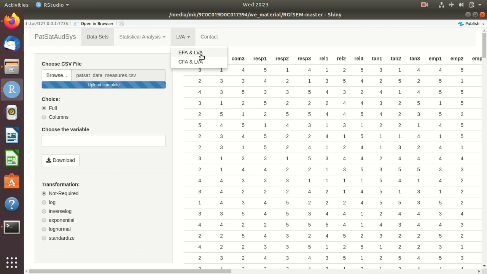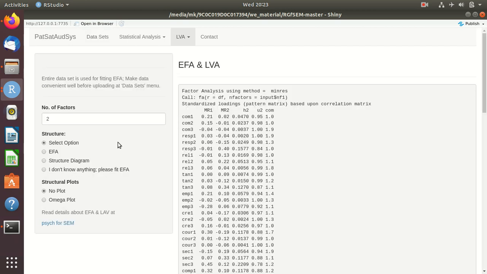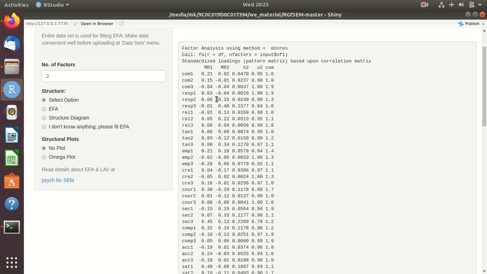Now, if that is the question, you can just go to the EFA, which is an unsupervised learning method. This is EFA. By default, I assume that there are two constructs in this data. Now we see all these service quality factors. These are two imaginary constructs. Suppose we imagine that this hidden component, or dimension, is related to service quality, and this is related to patient behavior.